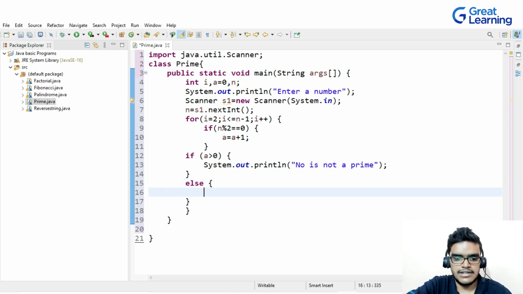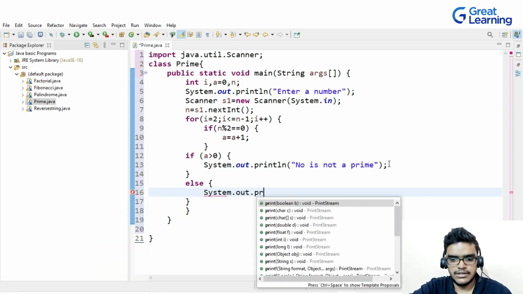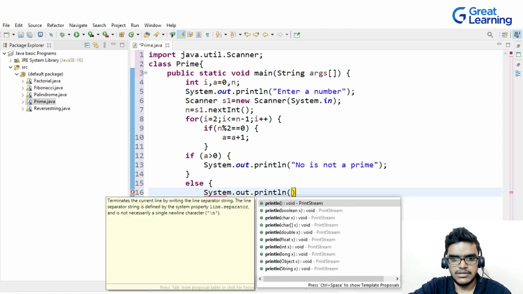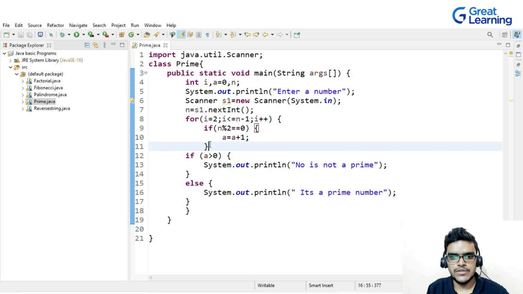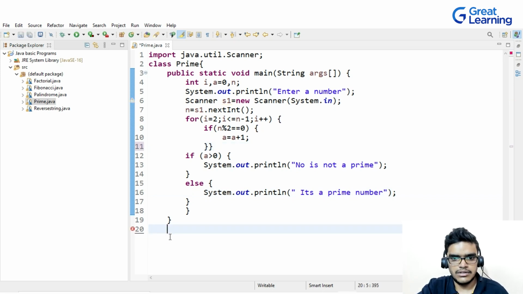and inside else I can write System.out.println "is the prime number". So let me check it. Now I will close my loop here itself, right? And now I'm executing it,